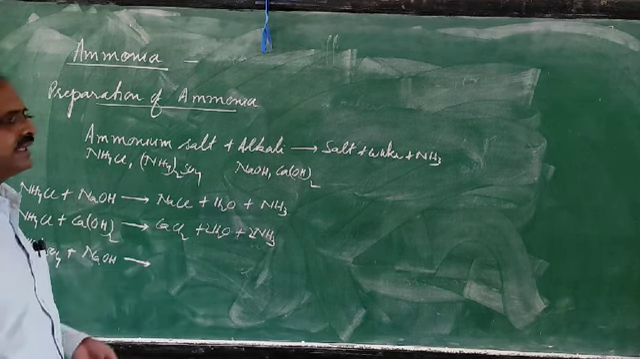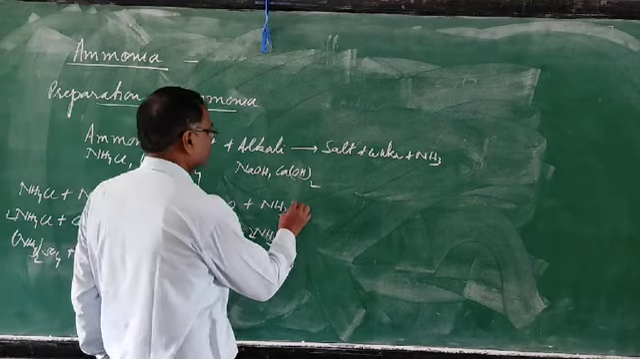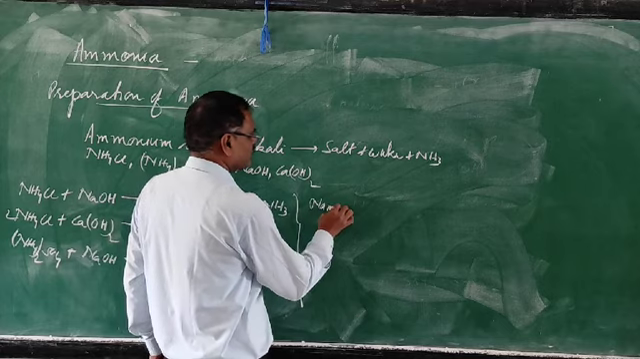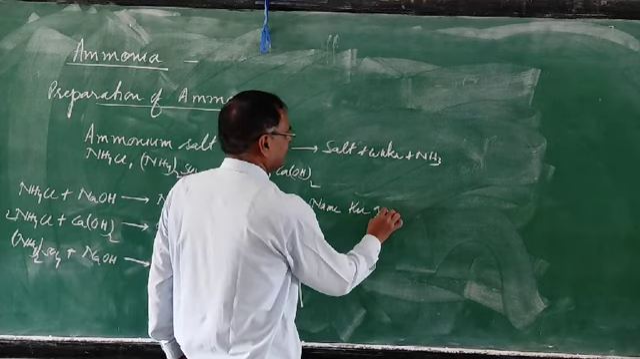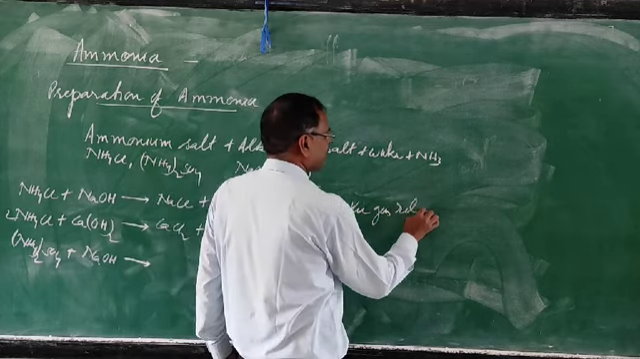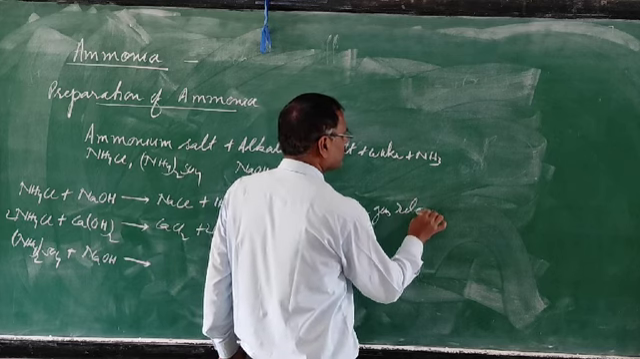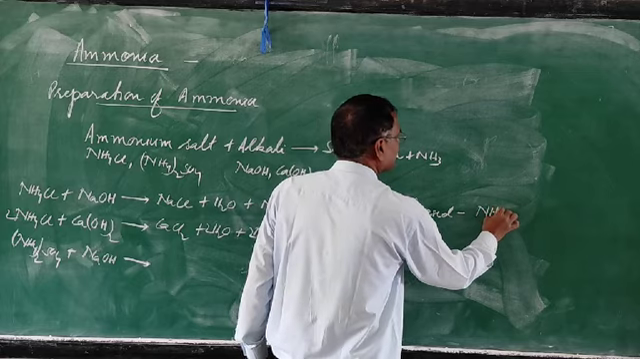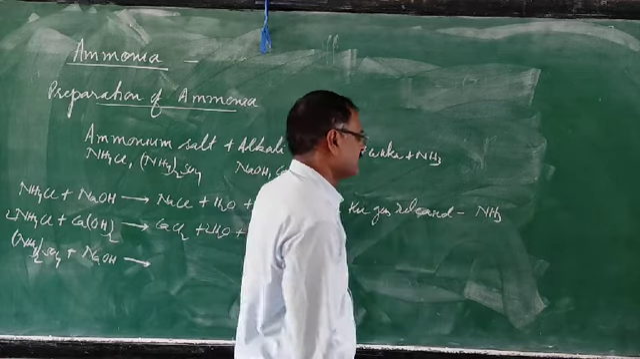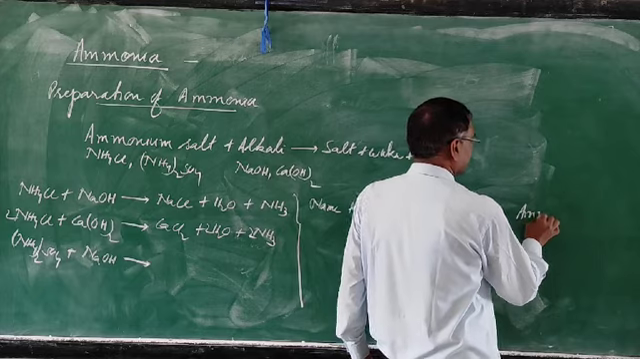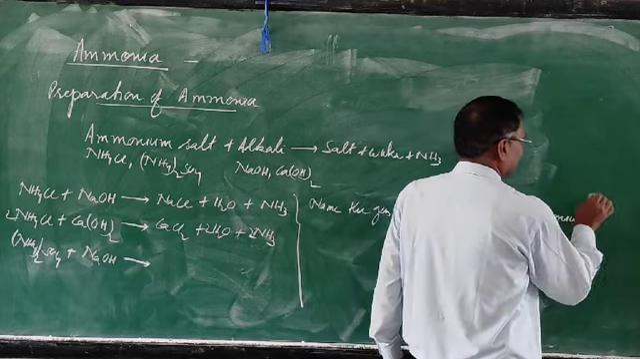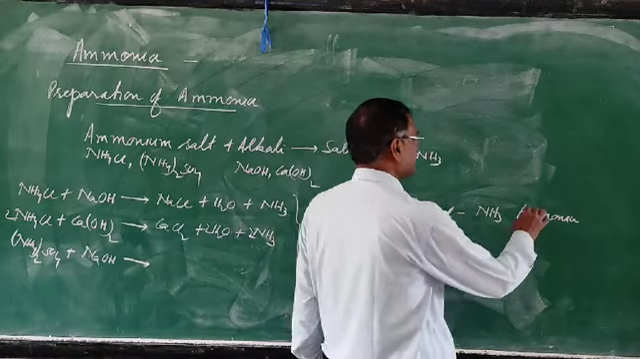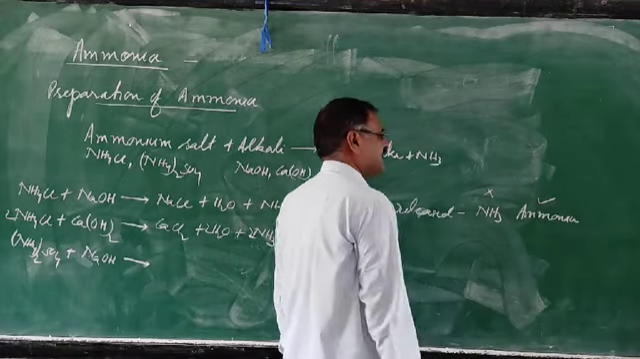First of all, here is how the questions will be asked. First, name the gas released. What is the answer? The answer is ammonia gas. Sometimes in board papers they ask you not to write the formula. If it is asked not to write the formula, then write the word ammonia, don't write the formula.